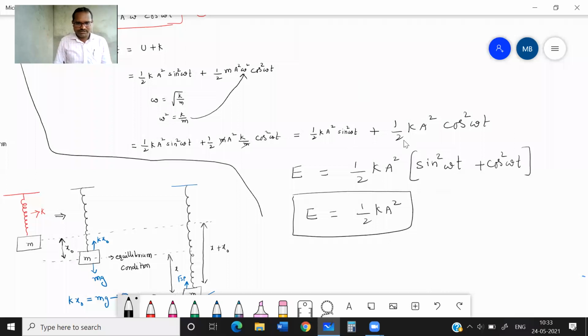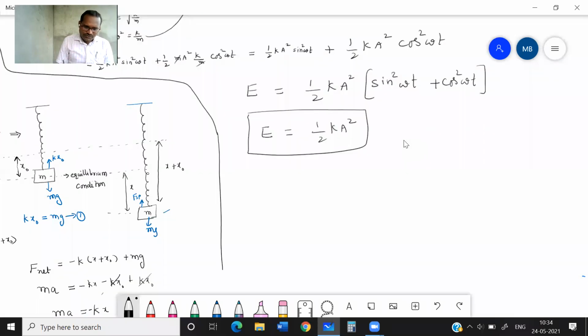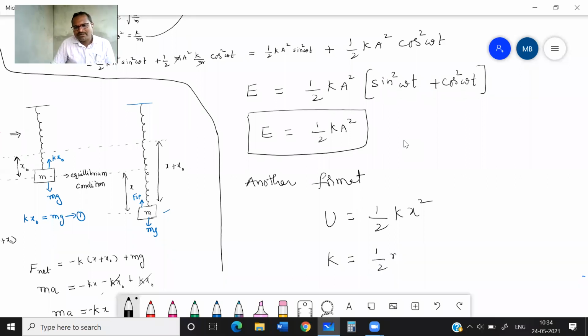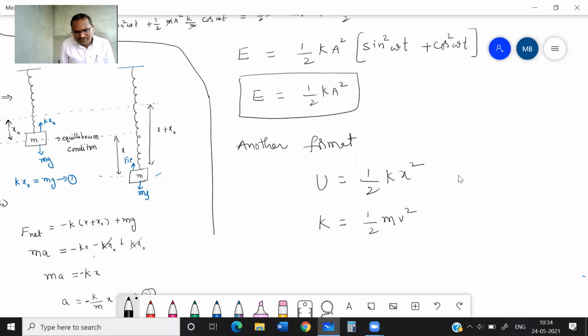We can write this in another format also. I'll show you that. We know potential energy is half k x square. Kinetic energy is half m v square. But what is v? We know v is equal to omega under root of a square minus x square.